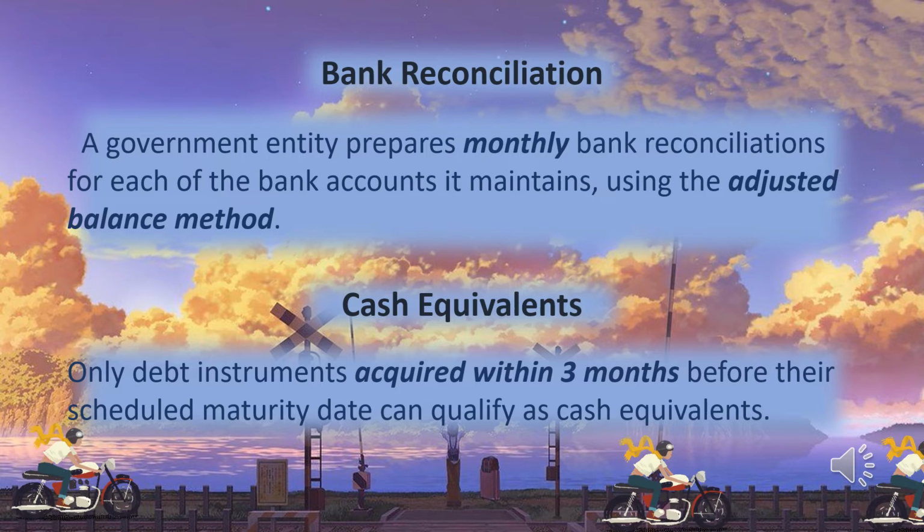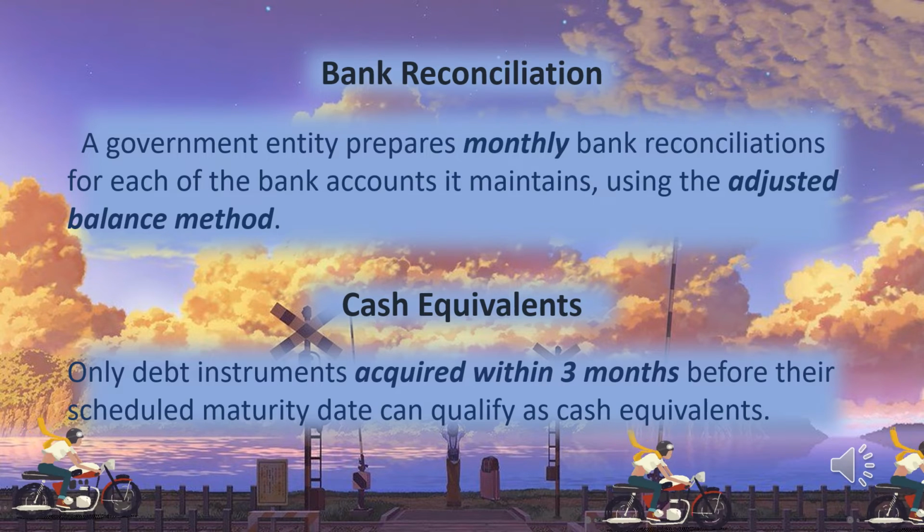So, in order to get the adjusted book balance, we will add the credit memos to the book balance, then minus the debit memos. And in order to get the adjusted bank balance, we will add the deposit in transit to the bank balance, then minus outstanding checks.